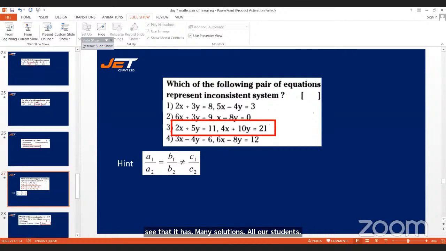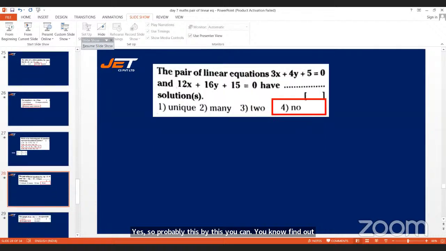Which of the following pair of equations represents an inconsistent system? So there are 4 options given. So here you need to use a1 by a2 is equal to b1 by b2, which is not equal to c1 by c2. Yes. So you can just quickly work out the values: a1 by a2, that is 2 by 4, which is equal to 5 by 10, and which is not equal to 11 by 21. So by this you can find out that this represents an inconsistent system. All right, see the next question.